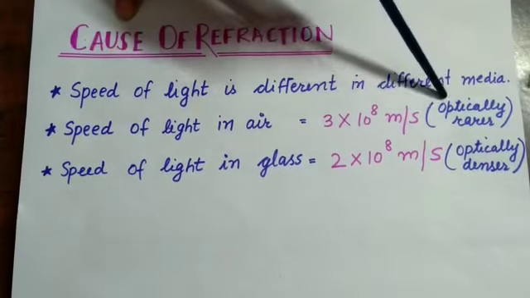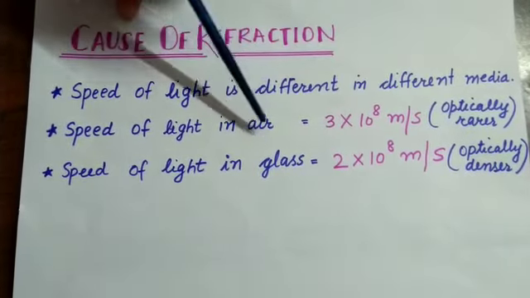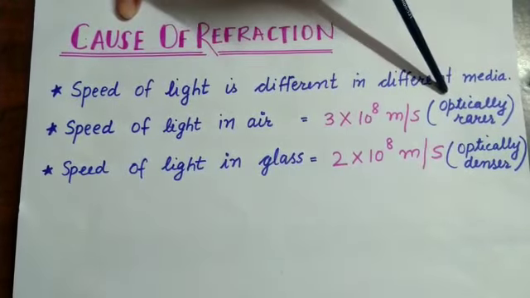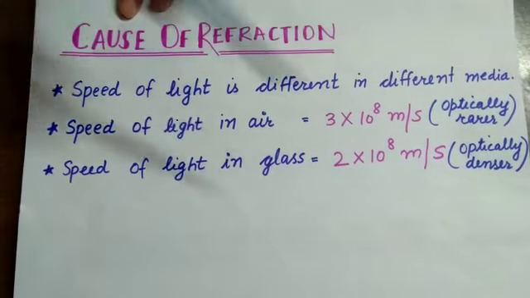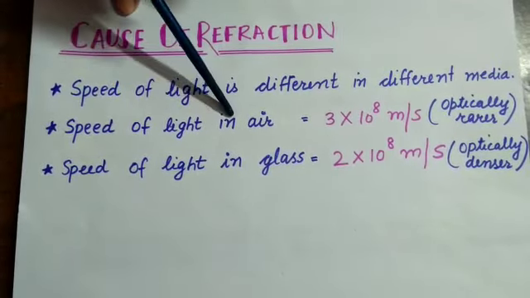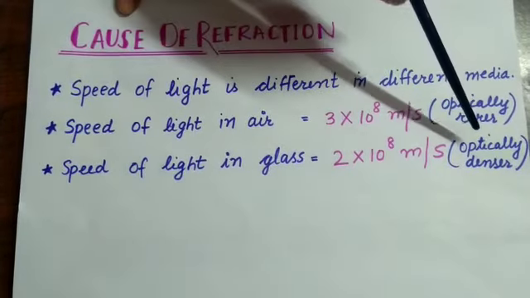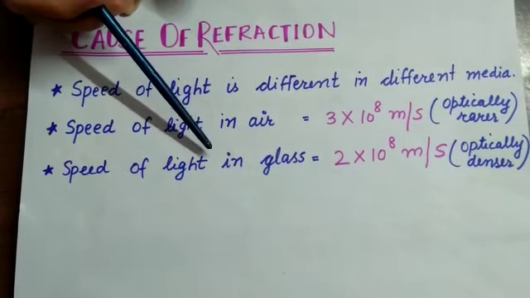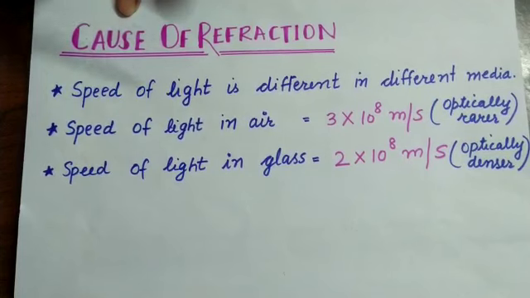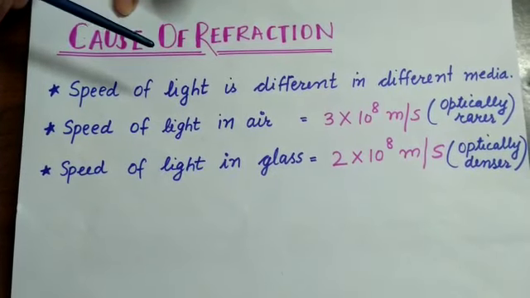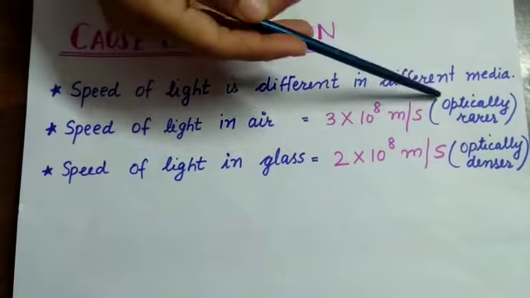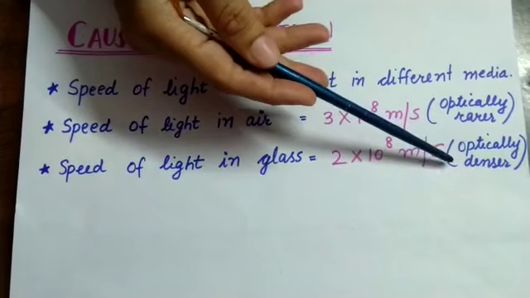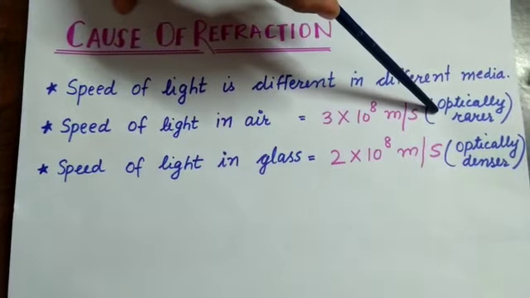Therefore, air is an optically rarer medium, whereas glass is an optically denser medium. We can define an optically rarer medium as a medium in which the speed of light is more. We can define an optically denser medium as a medium in which the speed of light is less. What will happen if the light ray moves from an optically rarer medium to a denser medium, or from a denser medium to a rarer medium? Let's see.